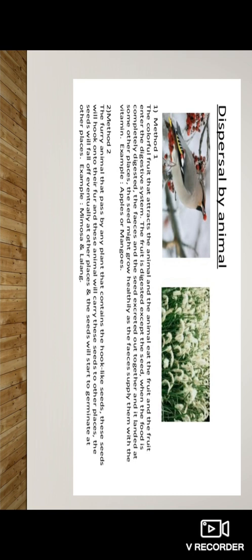Look here again, dispersal of seed by the animal. When the birds feed on the colorful fruits, they take the juices of these fruits. The fruits are eaten by these birds, and they throw the seeds at different places.